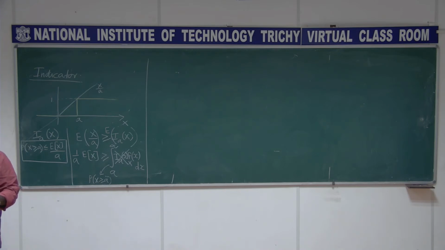We have different bounds that relate this probability and the expectation. The reason why we go for this bound is that if we want to know about this probability in the continuous case, we need a density function. Suppose it is not known, at least I can find out the bound.